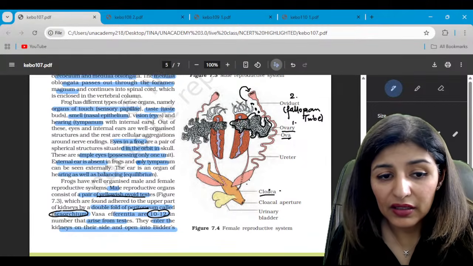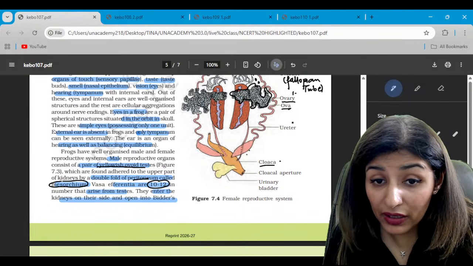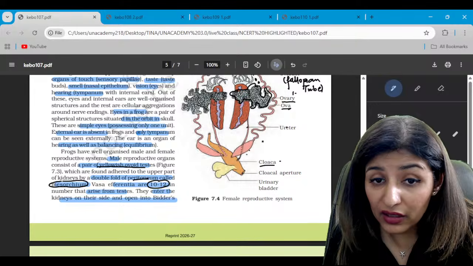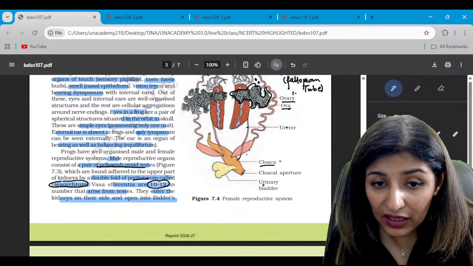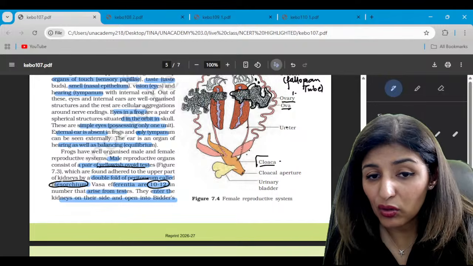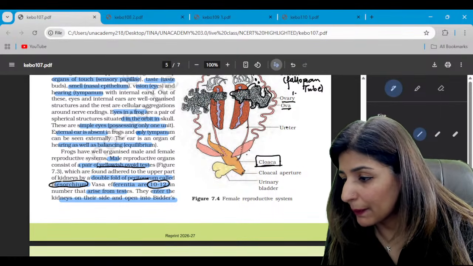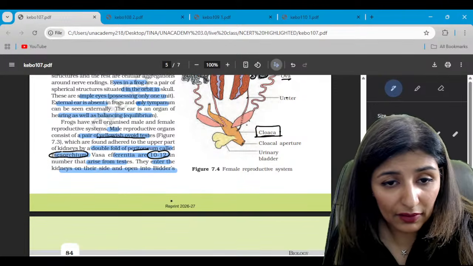Are we clear? So here the cloaca will have three openings. One, that of the ureter, another of the fallopian tubes, this reproductive duct, and third of the urinary bladder. So the common opening will be the cloaca. The common chamber will be the cloaca. Are we clear?